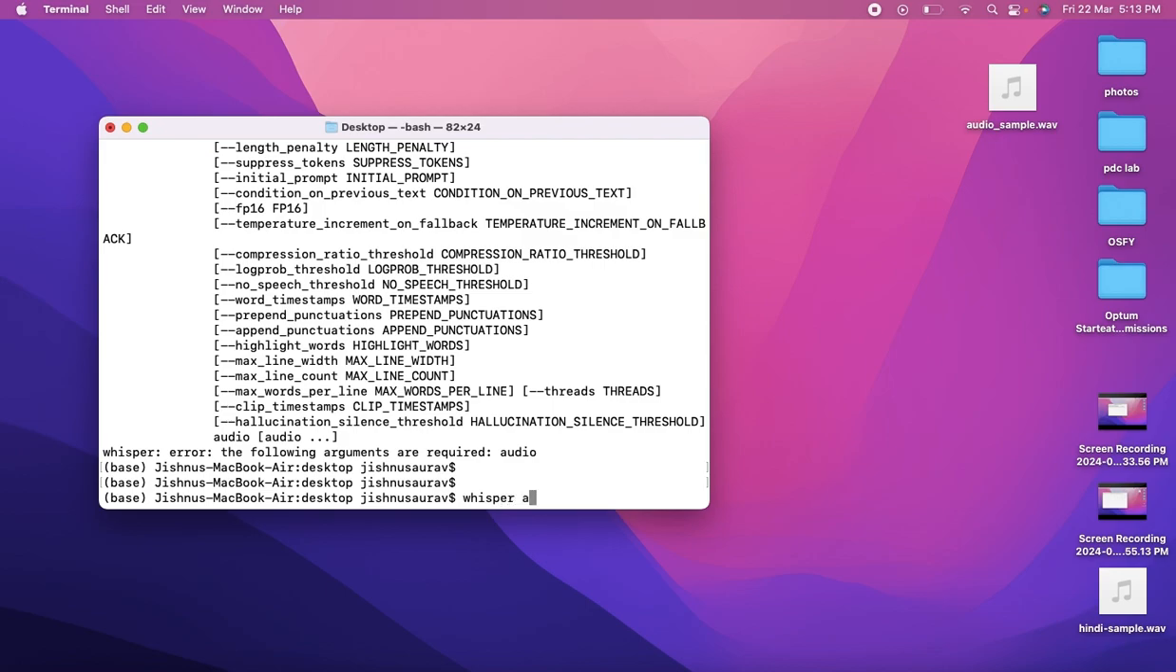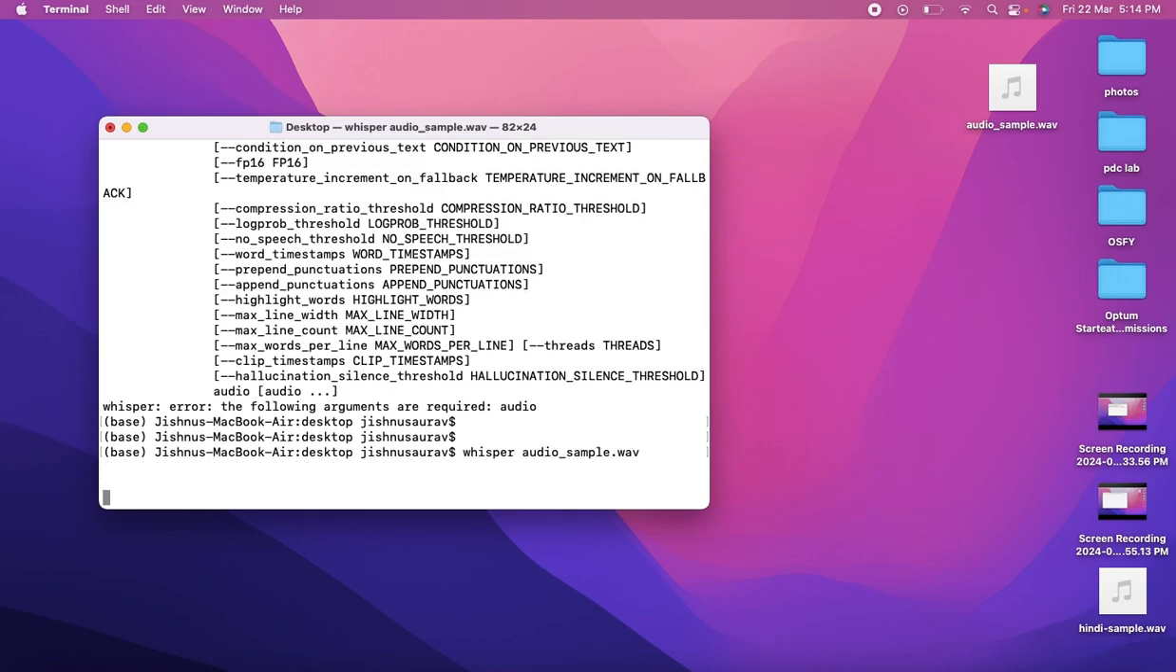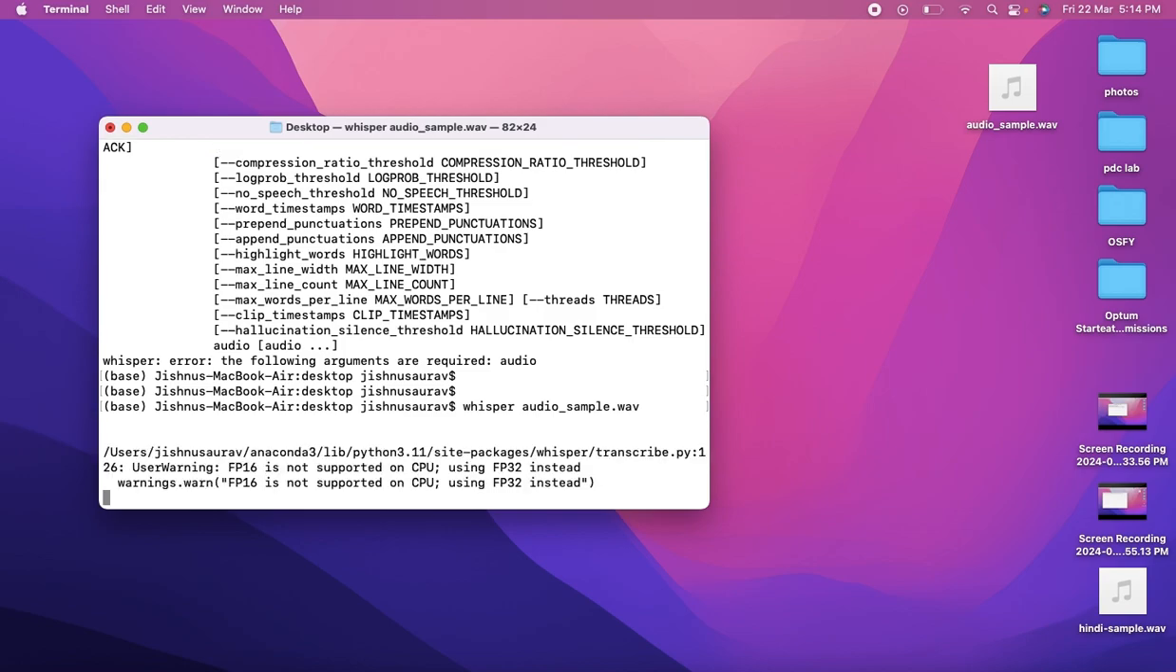Now I have saved a sample audio file with a little bit of English text in it. So I am calling Whisper on that particular audio file. So Whisper, audio file name. By default, if you don't give any specification or any other argument and you just say Whisper and the audio file, it's going to detect the language first. The first step would be to detect the language and then to transcribe it in that particular language. So let us see what language it detects.